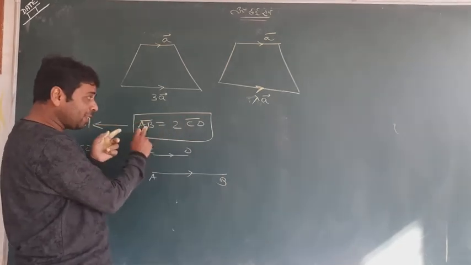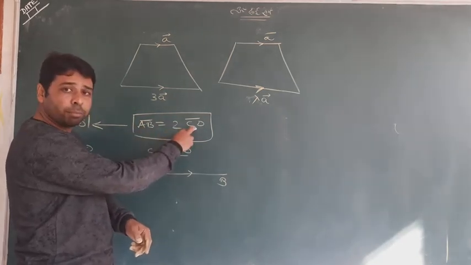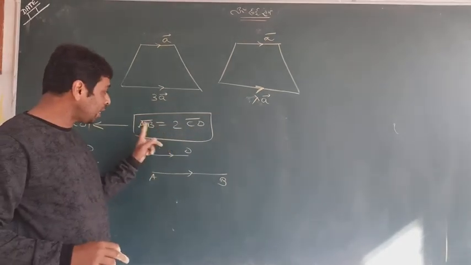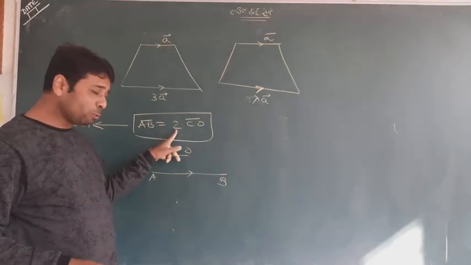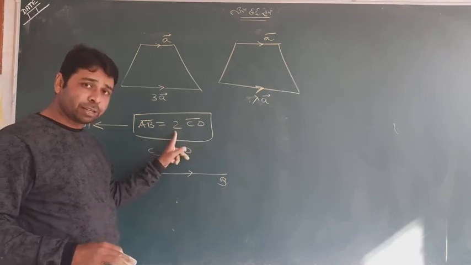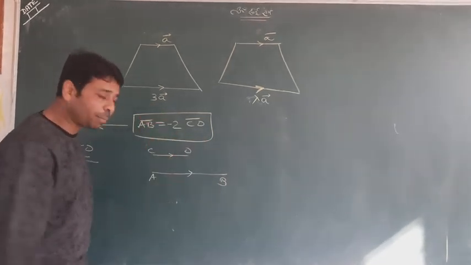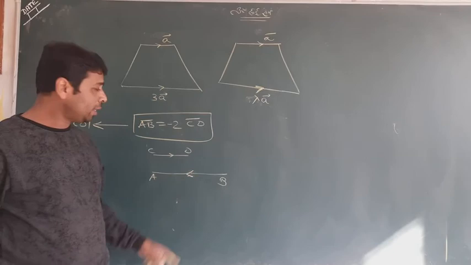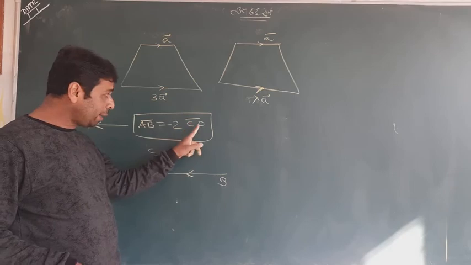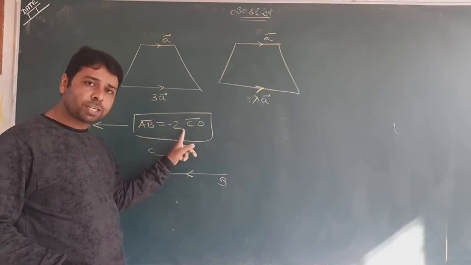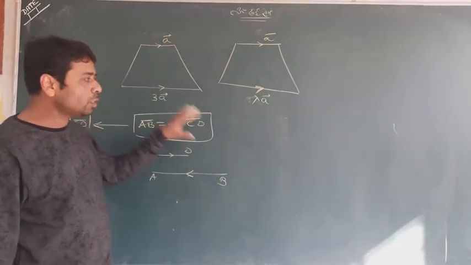So remember, whenever an equal to sign comes between two vectors, it means they are parallel. An equal to sign between two vectors with any constant means they will be parallel. The 2 says AB has a mod double that of CD. And third, the positive sign says they have the same direction. If a negative sign comes, then the direction changes. It means AB and CD are parallel because the equal to sign is there, the mod of AB is double the mod of CD because it is 2 times, and the negative says they have different directions. So this is a very good thing.